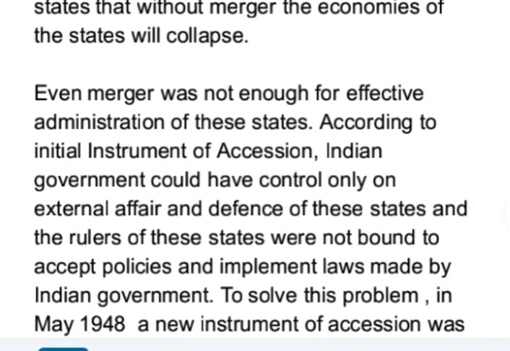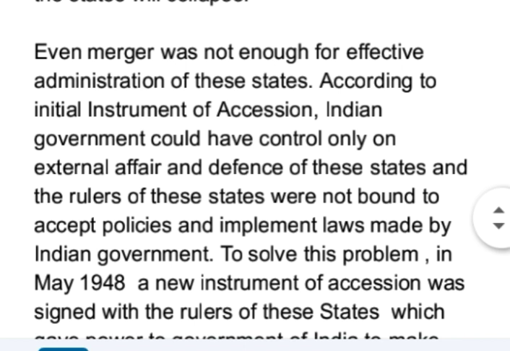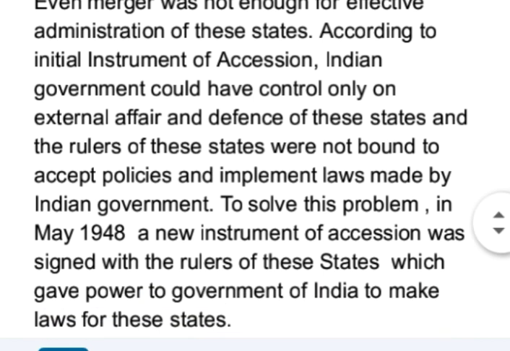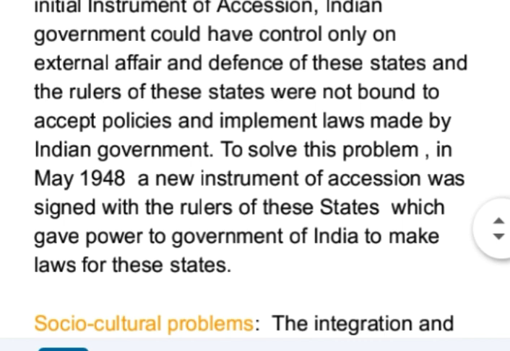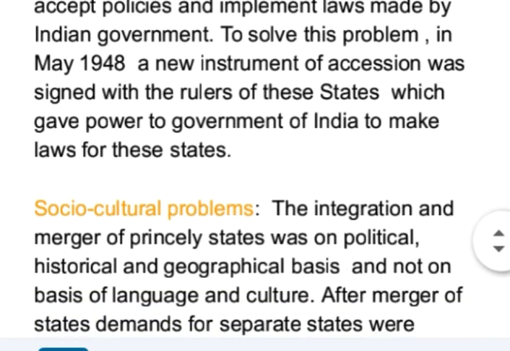Even merger was not enough for effective administration of these states. According to the initial instrument of accession, the Indian government could have control only on external affairs and defense of these states, and the rulers of these states were not bound to accept policies and implement laws made by the Indian government. To solve this issue, in 1948, a new instrument of accession was signed with rulers of these states, which gave power to the government of India to make laws for these states.